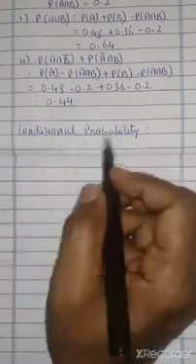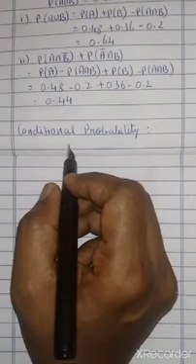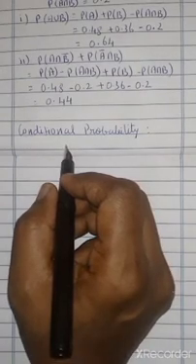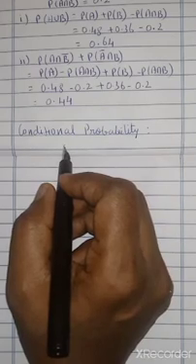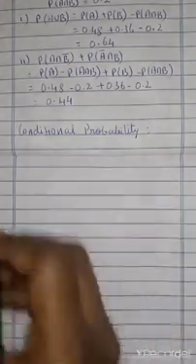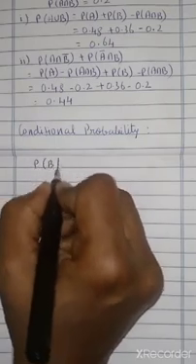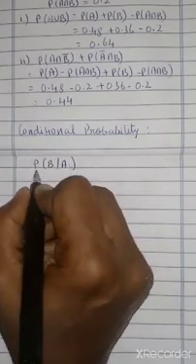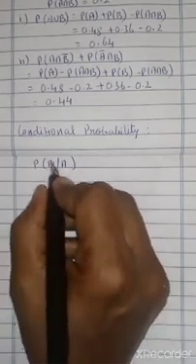The conditional probability of an event B, assuming that the event A has already happened, is denoted by P of B given A. So A has already happened, and now we find B.